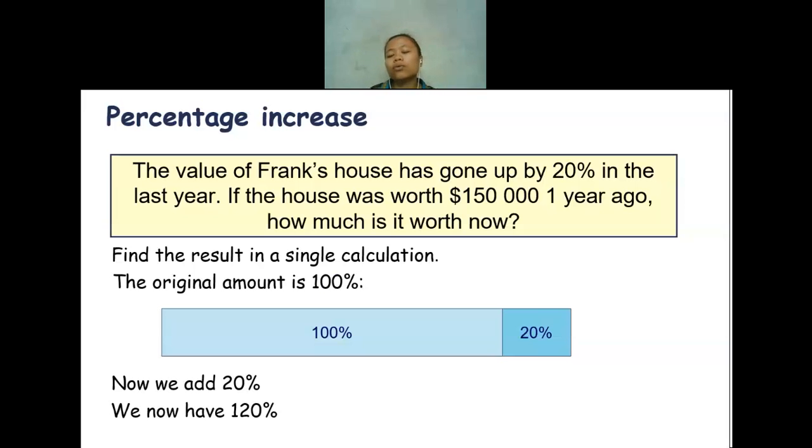I don't have to find the 20% out of $150,000 and then add it. You can directly multiply 120% with $150,000. The answer will still be the same. Okay, this is the example.